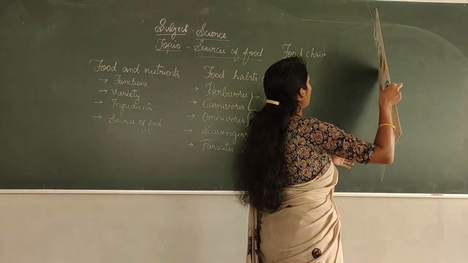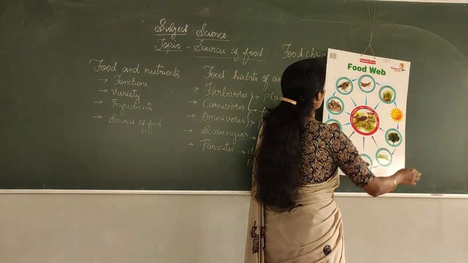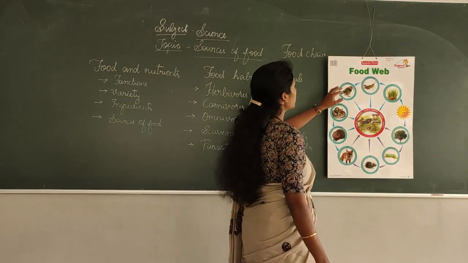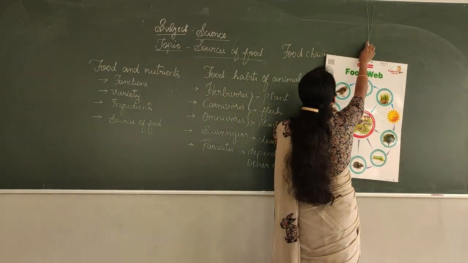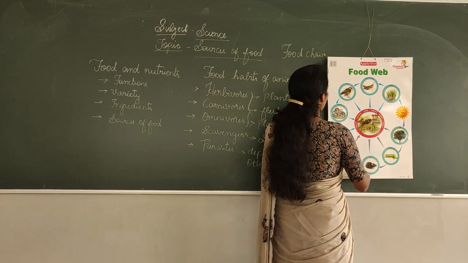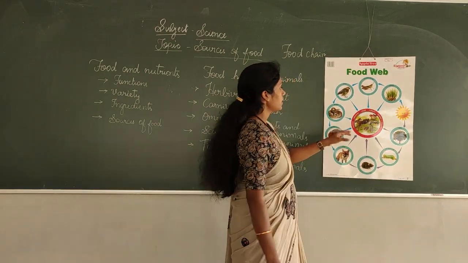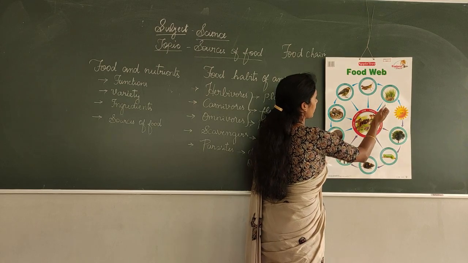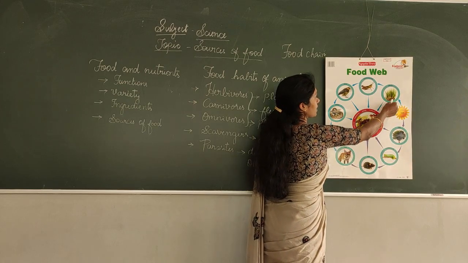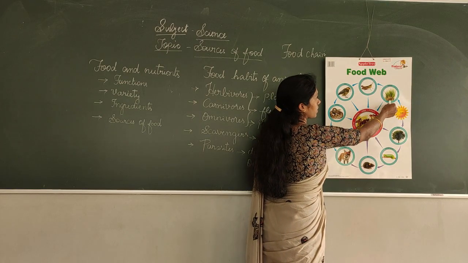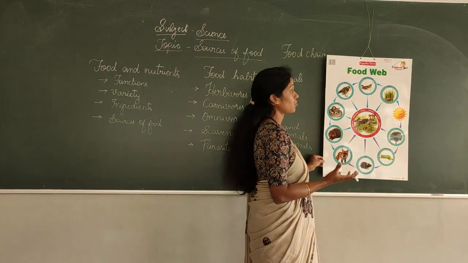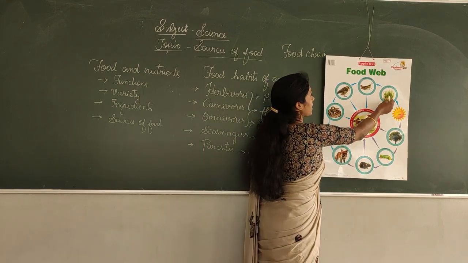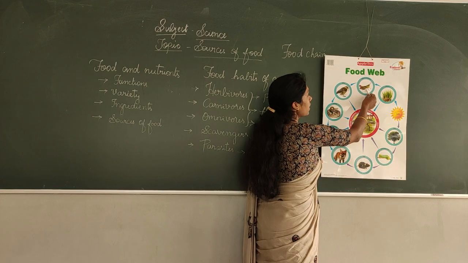So in this chart you can see, children, this is a chart for a food chain. See here the soil, or we consider it as the soil. The grass will be grown using the nutrients present in the soil.